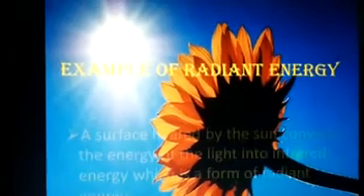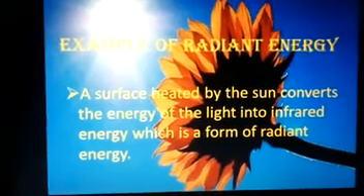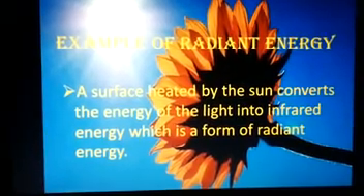Example of radiant energy. A surface heated by the sun converts the energy of the light into infrared energy, which is a form of radiant energy.